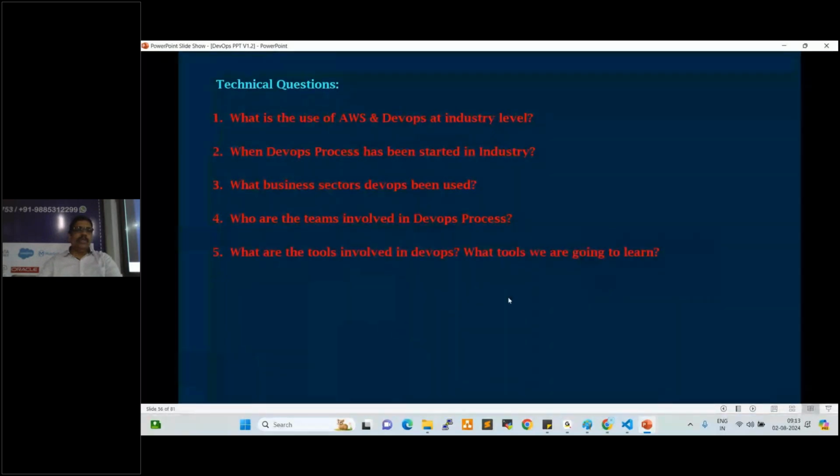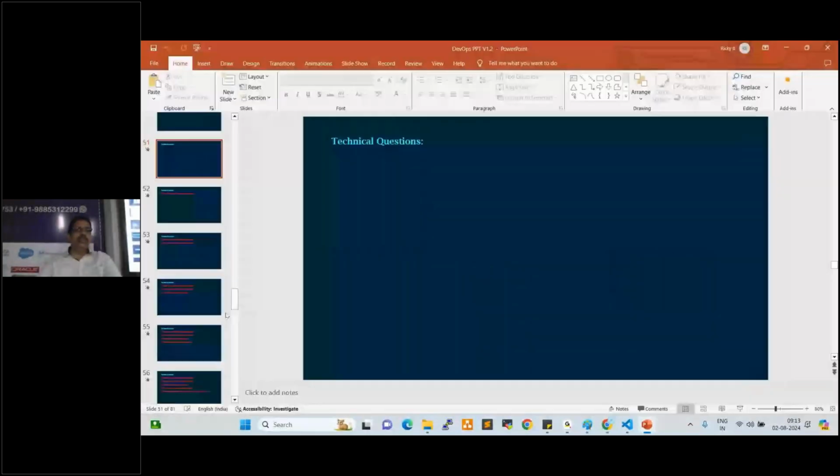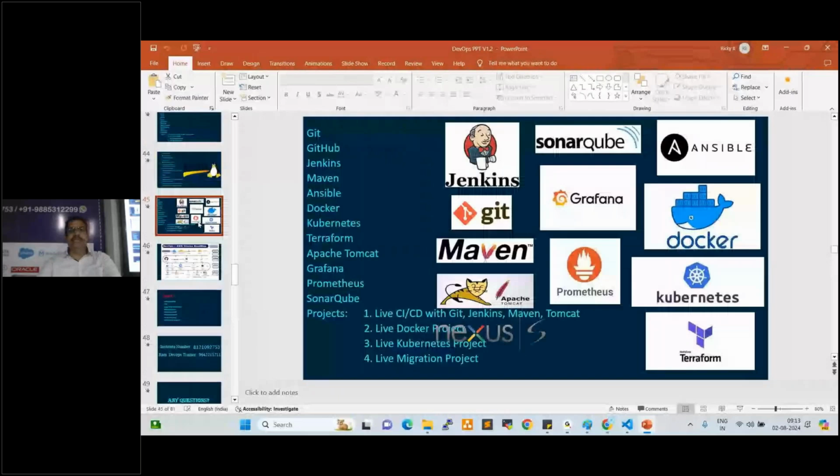I just want to show you the tools. These are the tools we are going to learn, right? Git, GitHub, Jenkins, Maven, Ansible, Docker, Kubernetes, Terraform, Apache Tomcat, Grafana, Prometheus, SonarQube, right? Even Nexus also, right? So these are the very core tools and advanced tools.